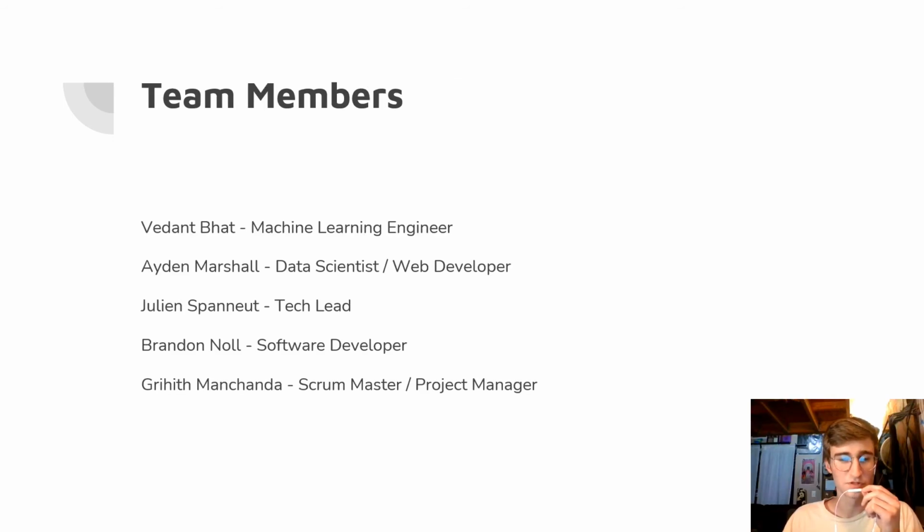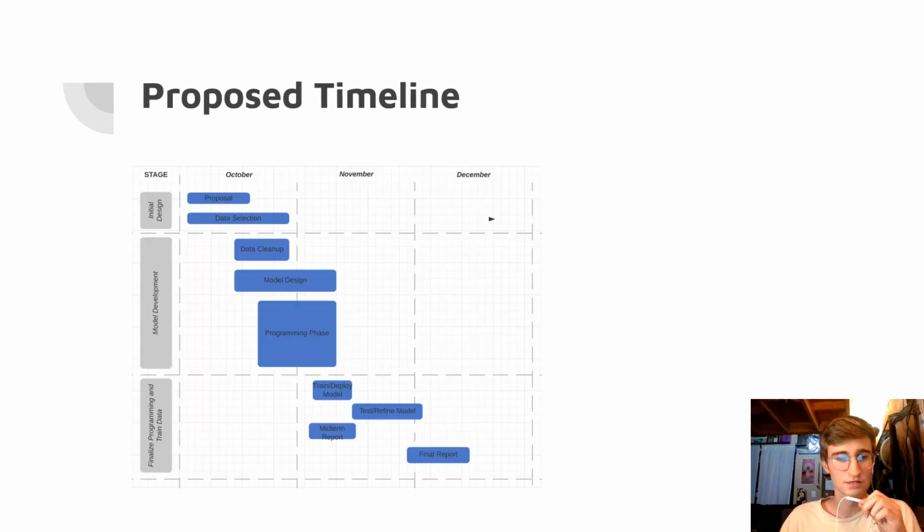Our team members for this project are Vedant as a machine learning engineer, Aiden as a data scientist and web developer, Julian as a tech lead, Brandon, which is me, as a software developer, and Griffith as a scrum master and project manager. So here's our proposed timeline for the project over the rest of the semester.